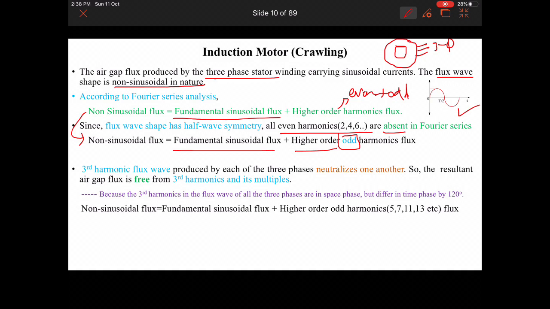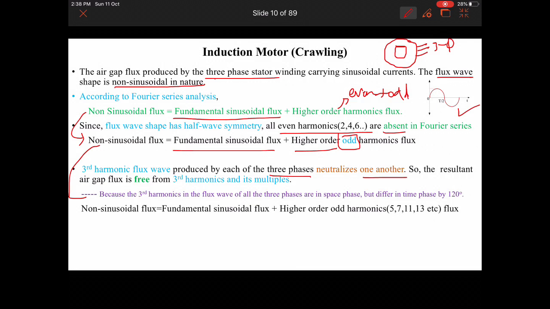Third harmonic flux waves produced by each of the three phases neutralize one another. So the resultant air gap flux is free from third harmonics and its multiples.